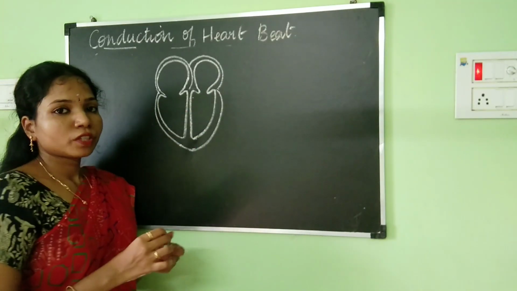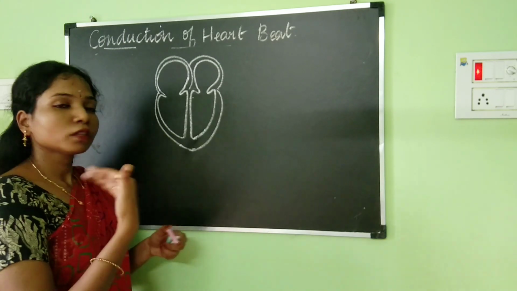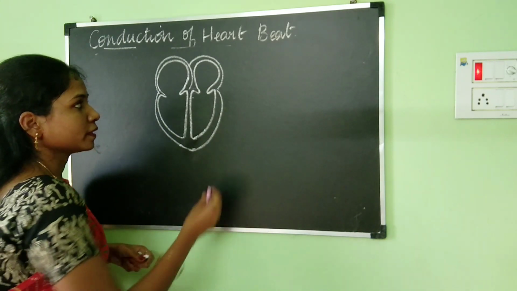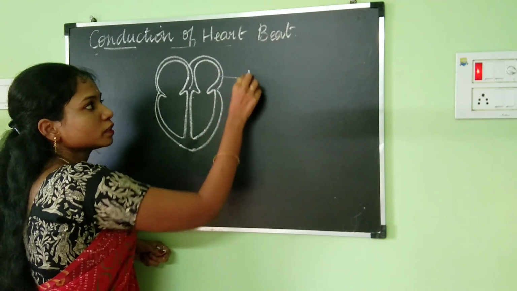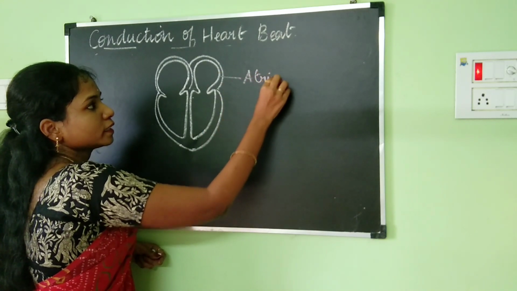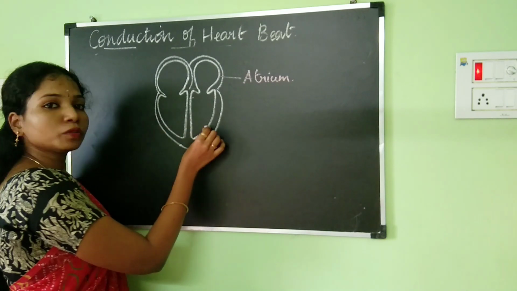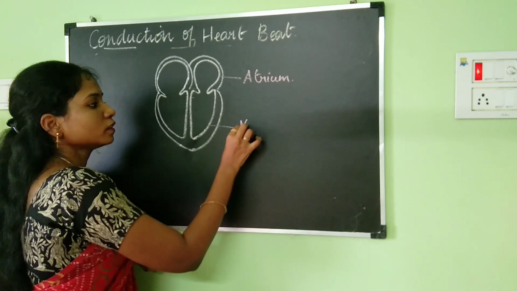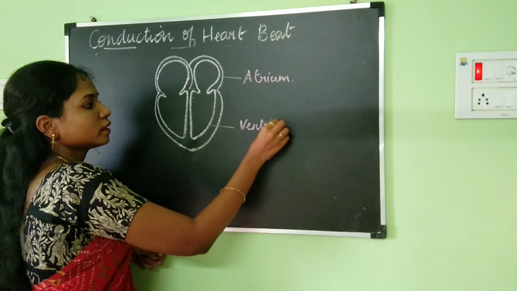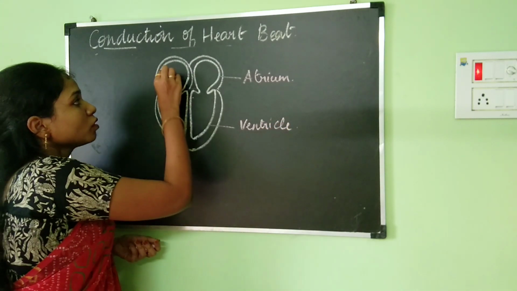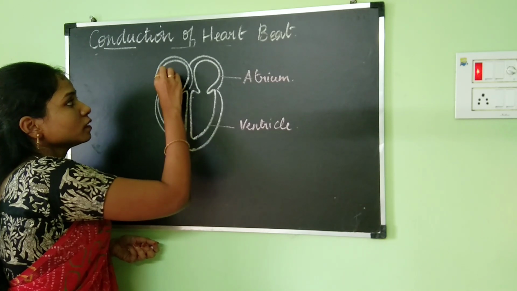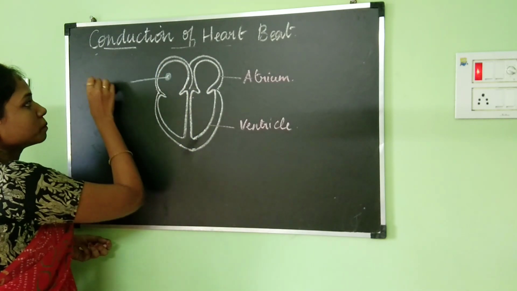So now I have drawn the structure of the heart. Now let's see how the conduction of heartbeat is going to take place. The upper 2 chambers which I have drawn here are the right and the left atrium, and the lower 2 chambers are the right and the left ventricles. The SA node is located in the right atrium.